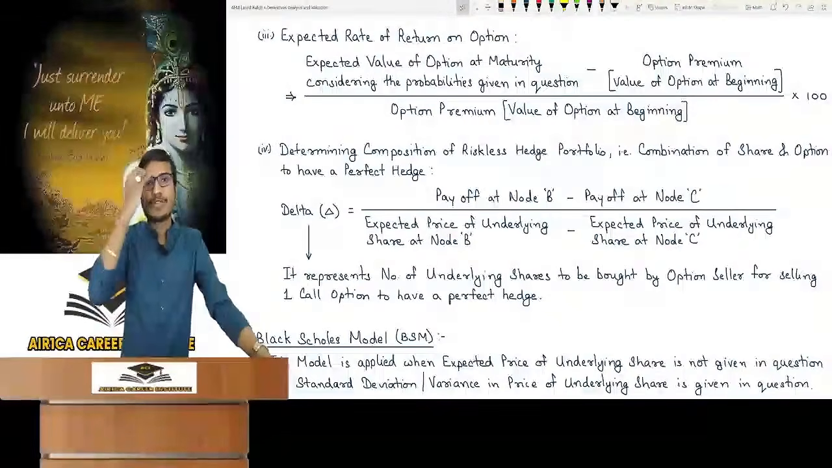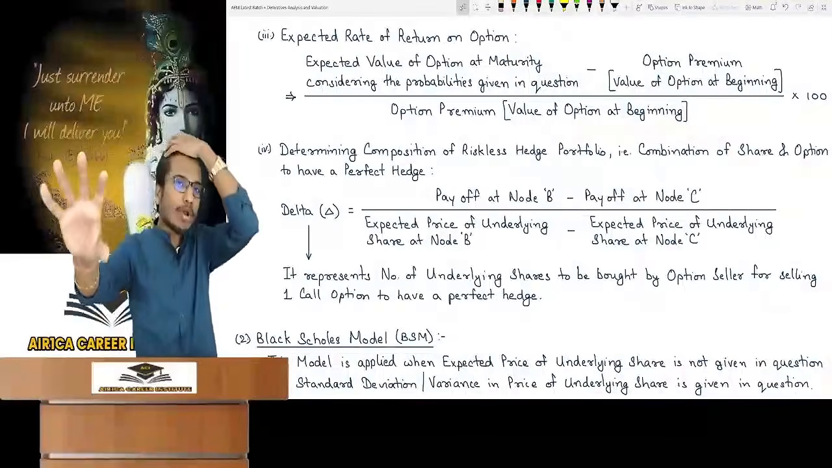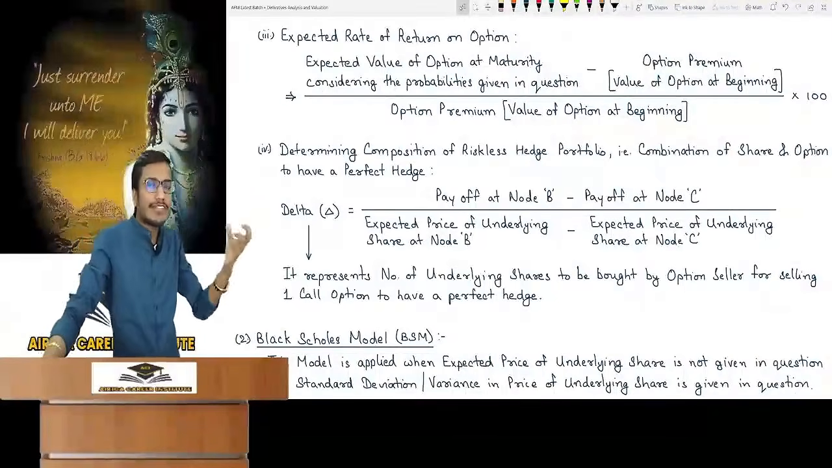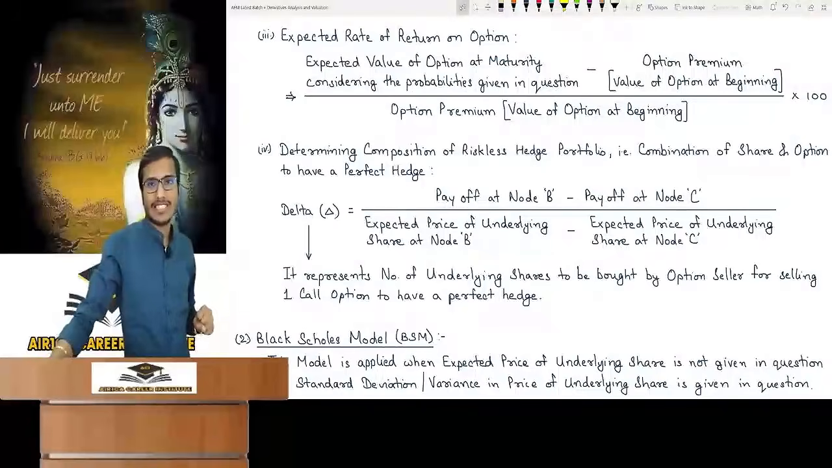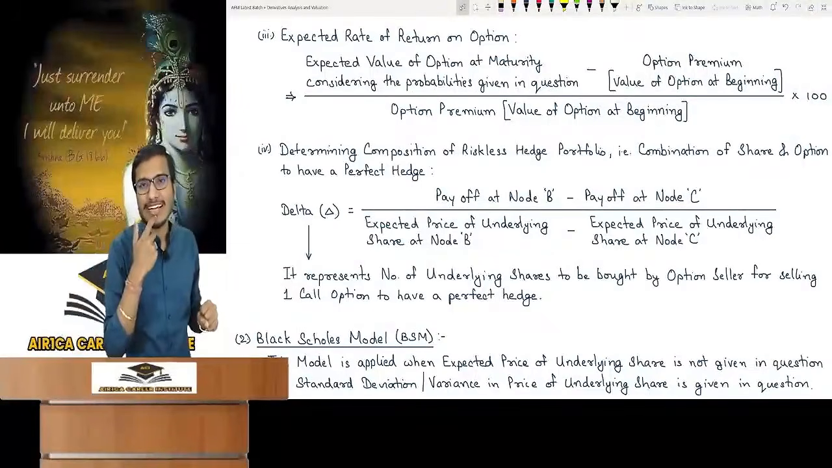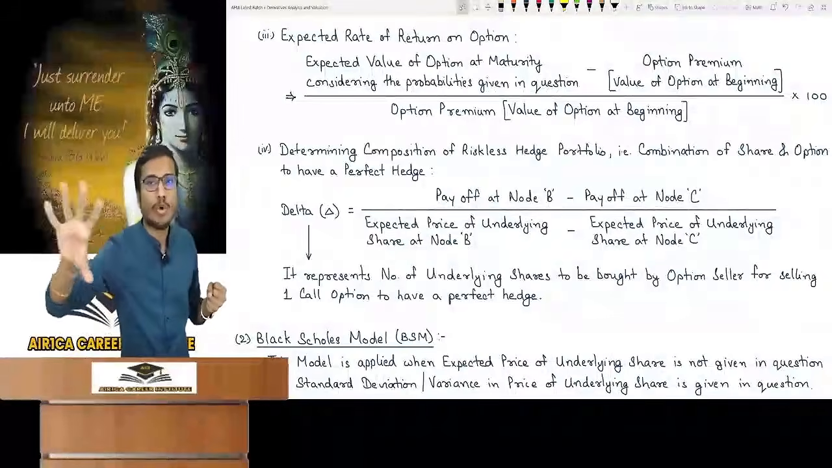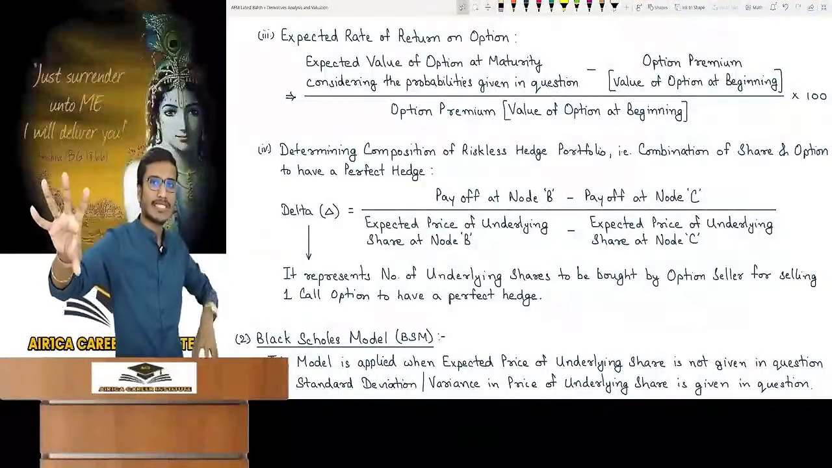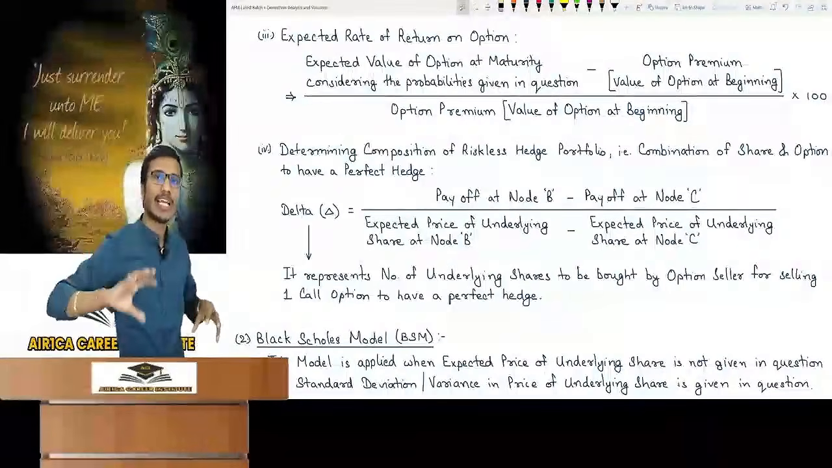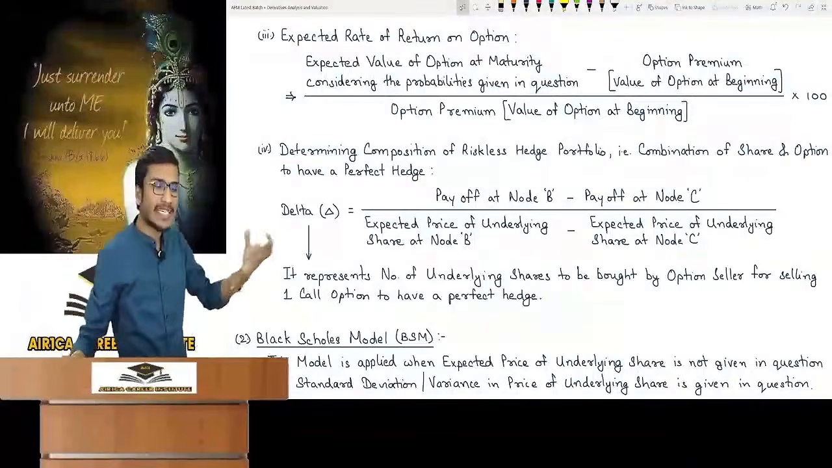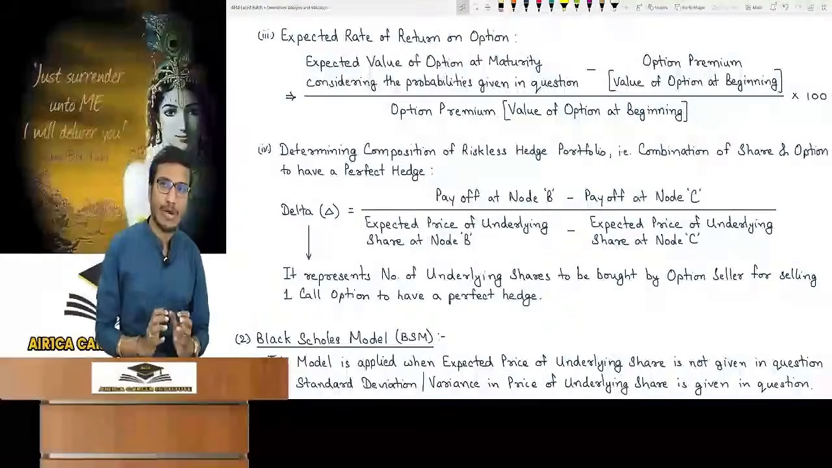Suppose delta is 0.50. Then this means that if I am selling one call option today, then I should purchase 0.50 underlying share today. How do I purchase 0.50 from the share market? This is mathematical. Suppose I sell 2 call options in the market, I will purchase 1 share. If the call option is on Reliance's share, and I sell 2 call options of Reliance's share, I will buy 1 share of Reliance.